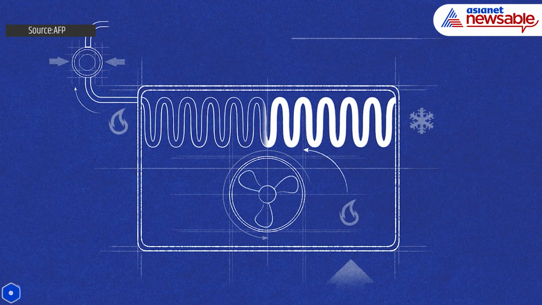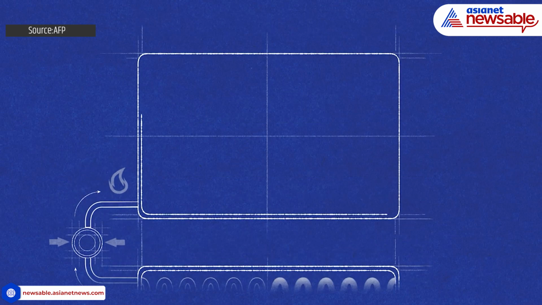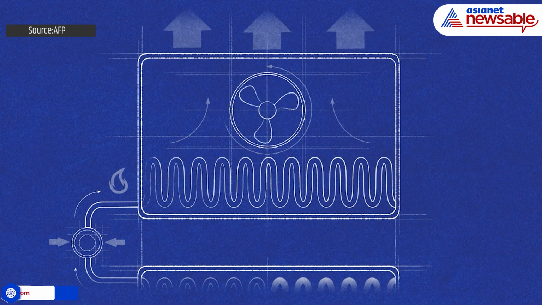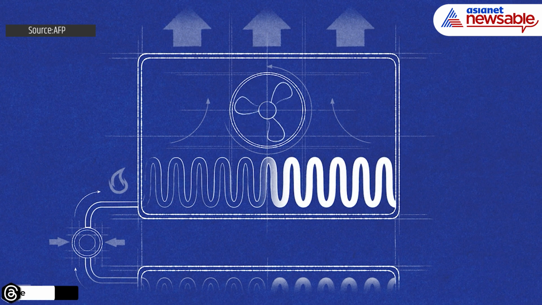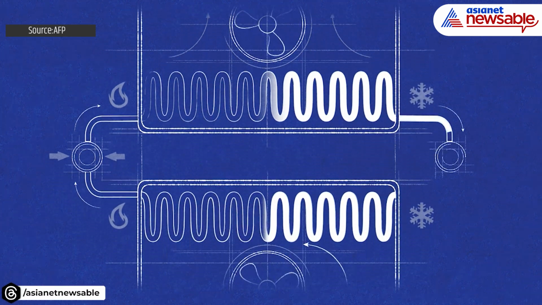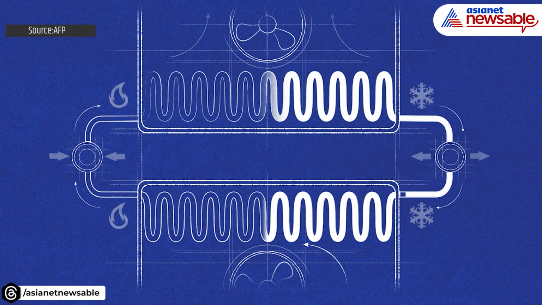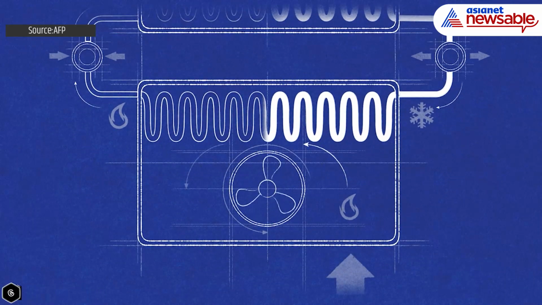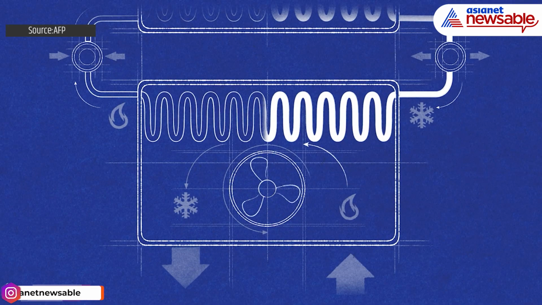A condenser and a fan expel to the outside the heat accumulated by the gas, which returns to a liquid state. The regulator lowers the pressure and temperature of the liquid. The fluid returns cold to the evaporator, which expels it into the room to be cooled.